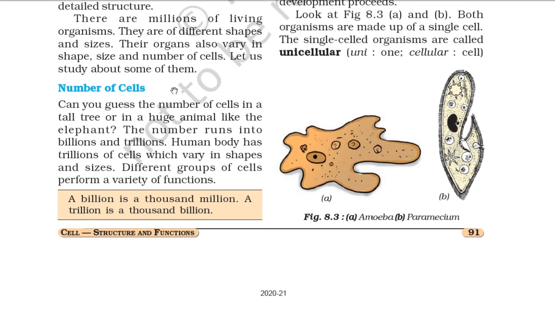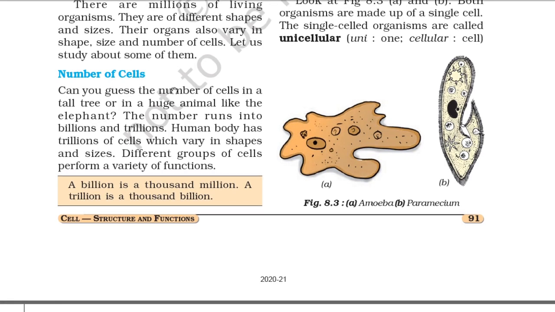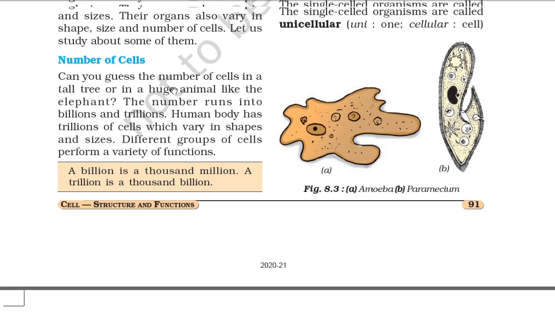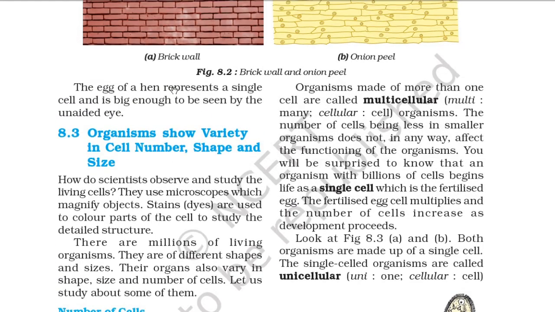So, number of cells. Can you guess the number of cells in a tall tree or in a huge animal like the elephant? The numbers run into billions and trillions. Human beings have trillions of cells which vary in size and shape. Different groups of cells perform a variety of functions. A billion is 1,000,000,000 and a trillion is 1,000,000,000,000.